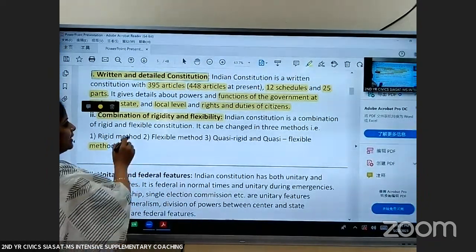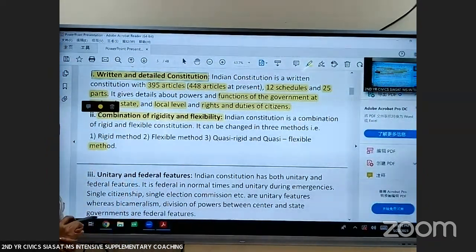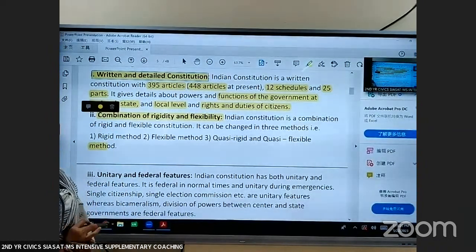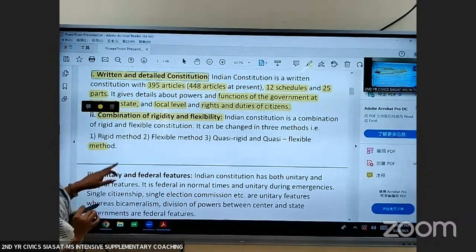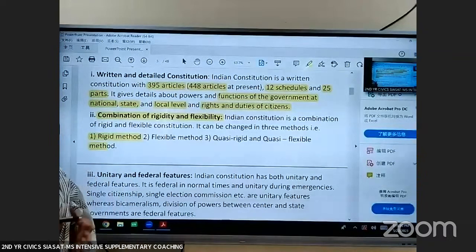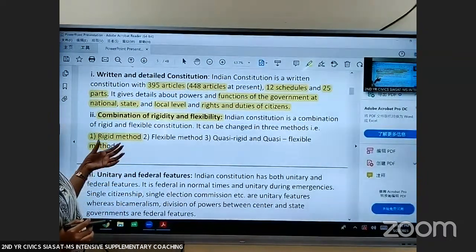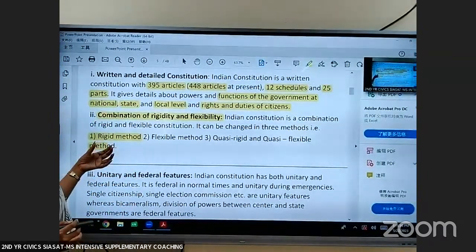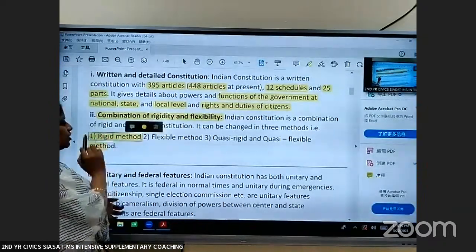That's why we say it is the combination of rigidity and flexibility. So when we have to change the Constitution, we have to follow 3 methods here. Rigid method, based on the provision which we are changing. If it is from the written Constitution or rigid Constitution, we will use rigid method.